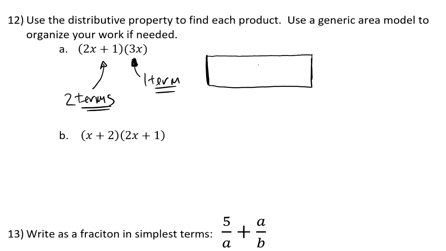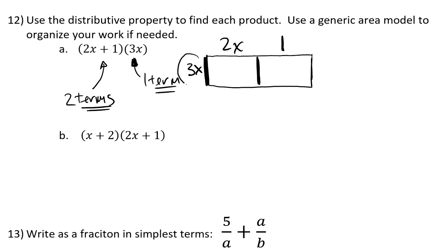So I'm going to organize this so that I've got a spot for my one-term object. I'll write a 3x along this side of the rectangle. And then across the top I'm going to write a 2x and a 1 because they're two different things, right? I've got a 2x and a 1. Now when I multiply these, again, areas of rectangles are obtained by multiplying things.